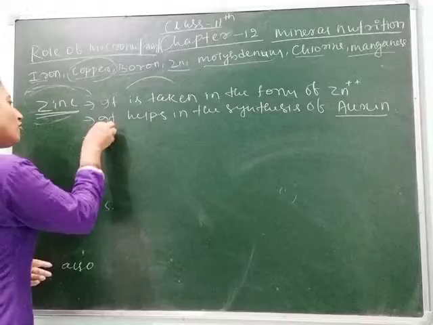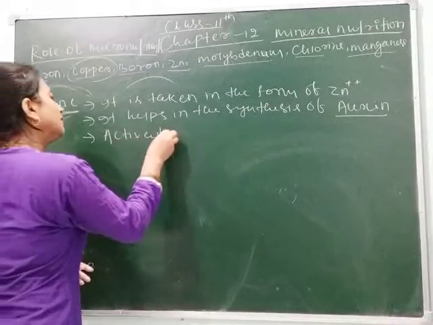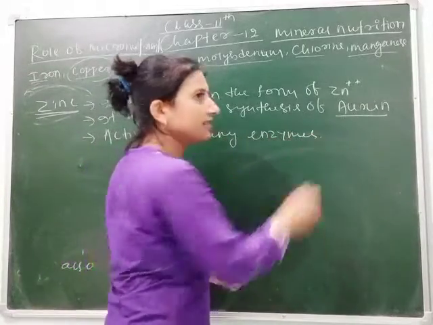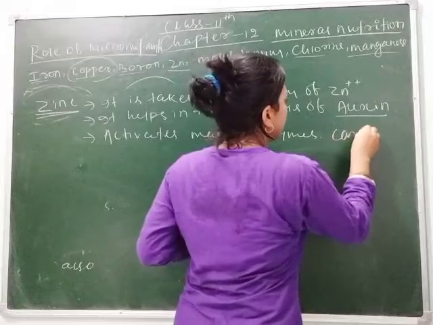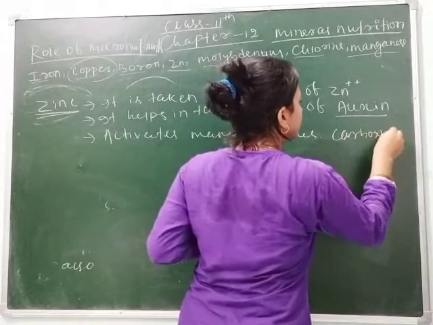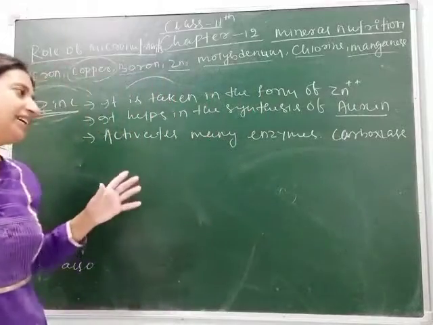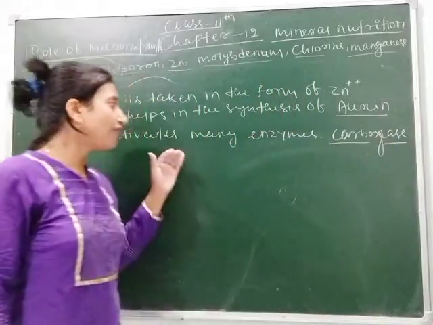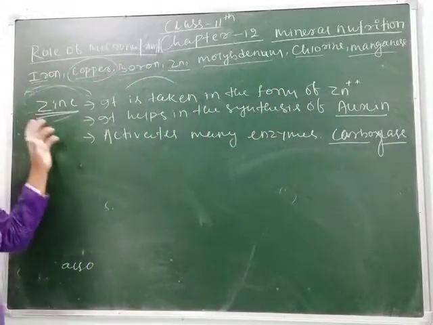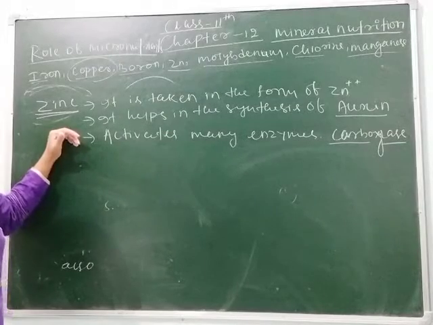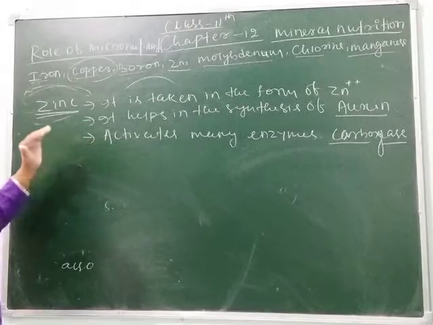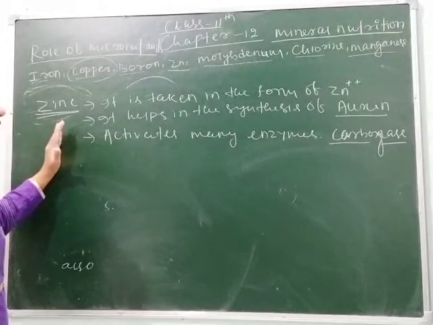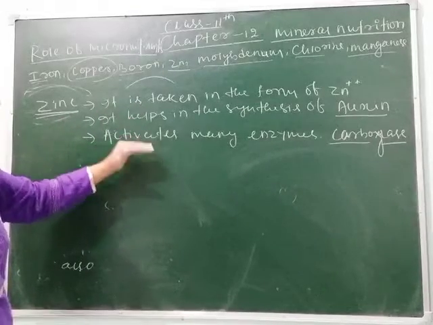It also helps in the activation of many enzymes. This micronutrient activates many enzymes, for example carboxylase. Without this micro element, or when it is less in amount, the plant shows some deficiency symptoms. So here we study that zinc is also an important micronutrient which is needed by the plant.